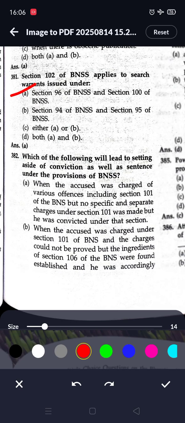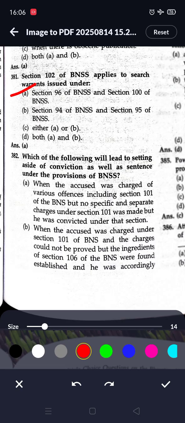Next question, which of the following will lead to setting aside of conviction as well as sentence under the provisions of BNSS? Options are: when the accused was charged of various offences including section 101 of the BNSS but no specific and separate charge under section 101 was made, but he was convicted under the section.